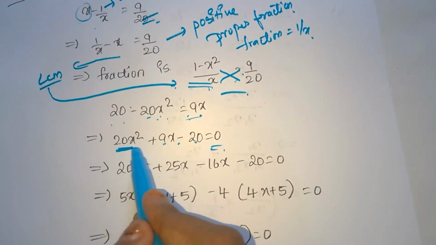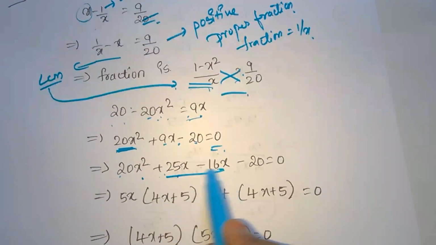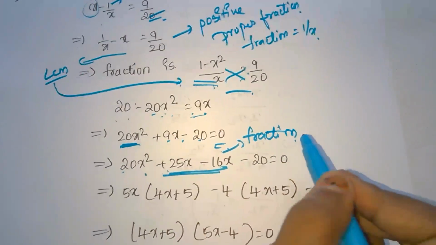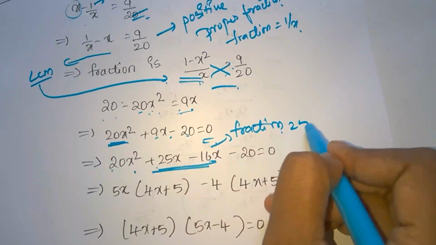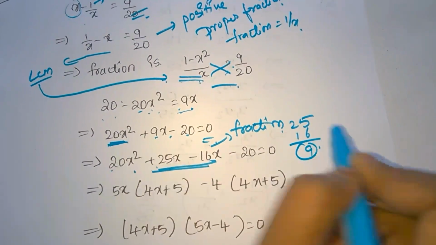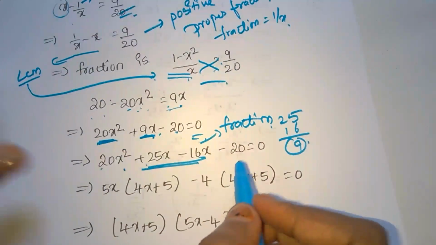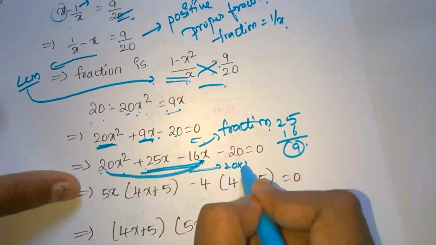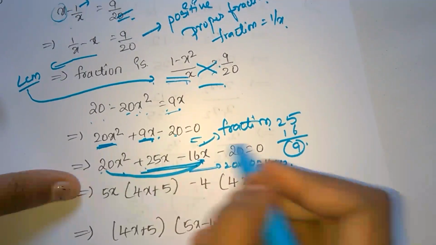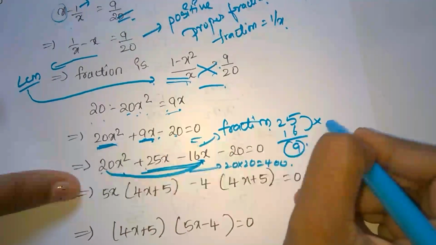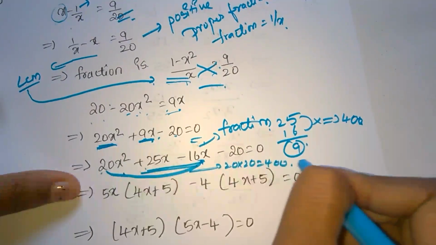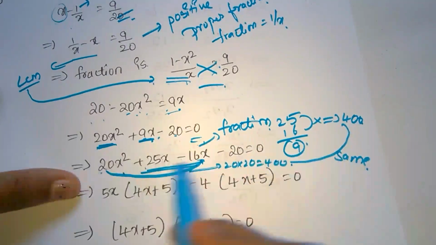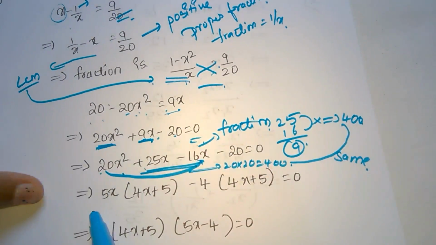20 equals 0. 20x squared plus 25x minus 16x equals 9x. Next, 20x into 20x equals 400, and 25x into 16x equals 400. So these are the same. 400 is the answer. So this is a correct fraction.